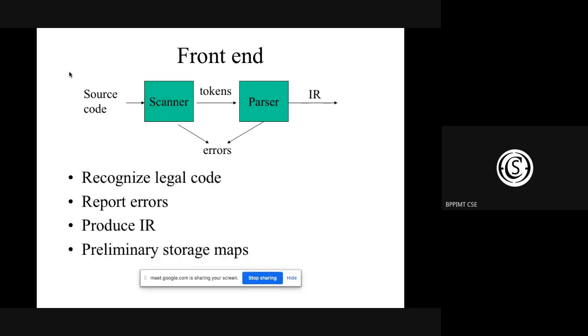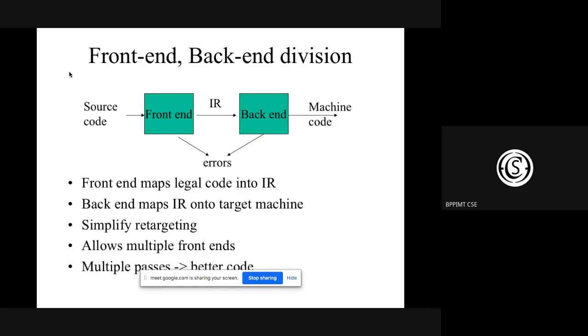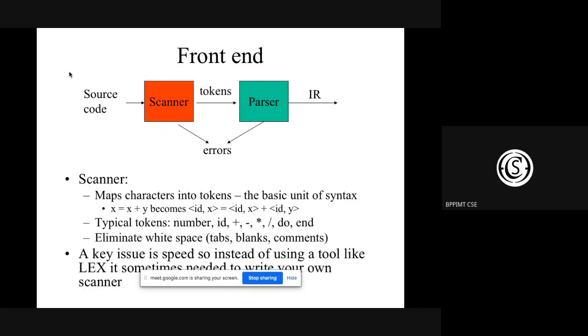Now, we have also discussed that the whole compilation process will be divided into front end and back end. And the result of the front end, the output, is an intermediate code. What exactly intermediate code is will be more clear to you at the end of this class. And the result of the back end is a machine code, which is dependent on the internal structure of the computer. So this much we have discussed in the last class. Now let's go into the front end part,